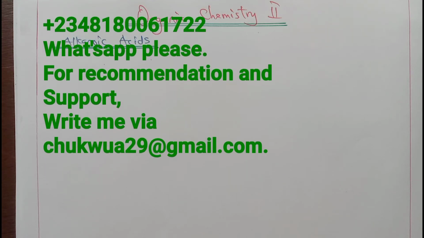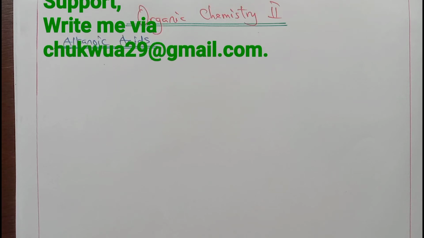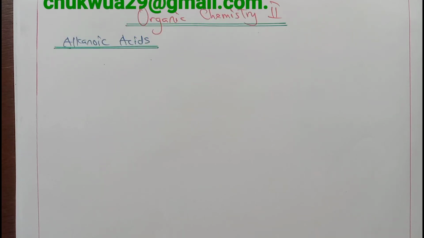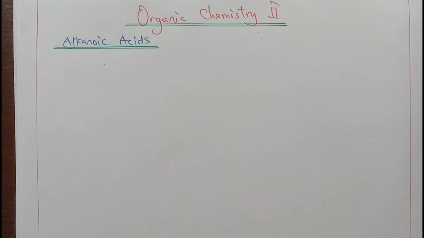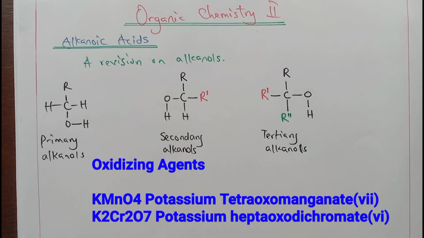In the last video, we looked into alkanol and we grouped alkanols into monohydric alkanol, dihydric alkanol, and trihydric alkanol. And in that monohydric alkanol, we saw that we have three types of monohydric alkanols, which are primary alkanols, secondary alkanols, and tertiary alkanols.